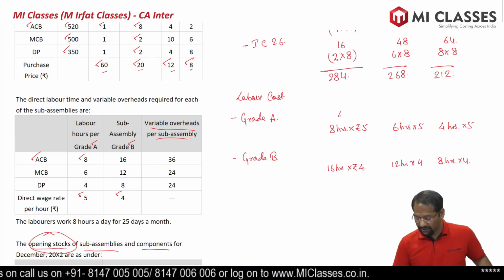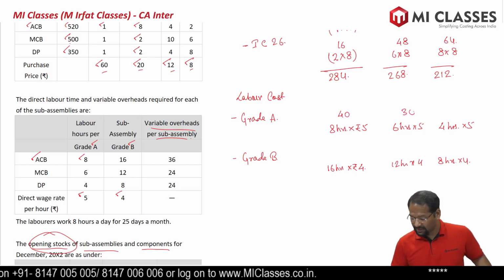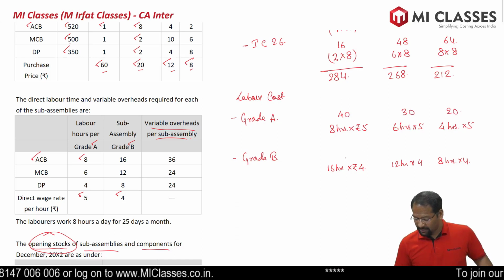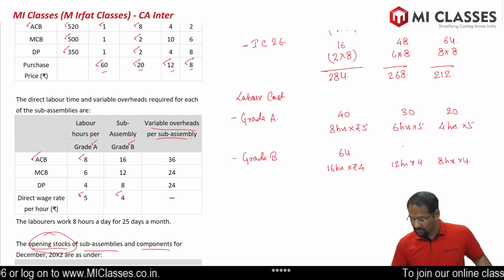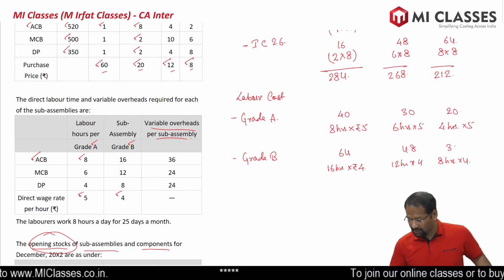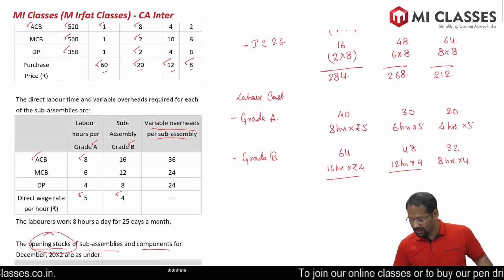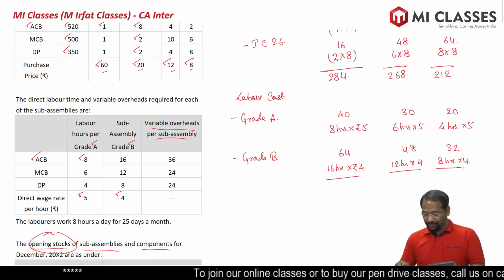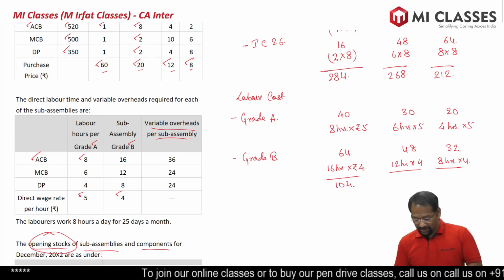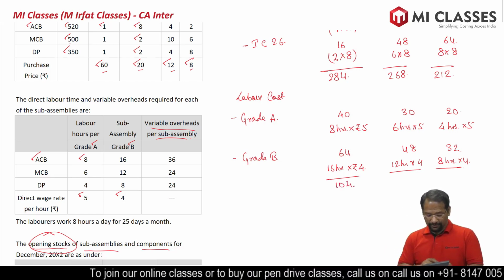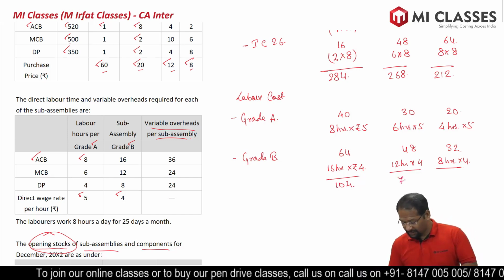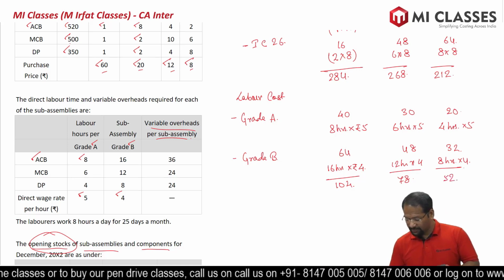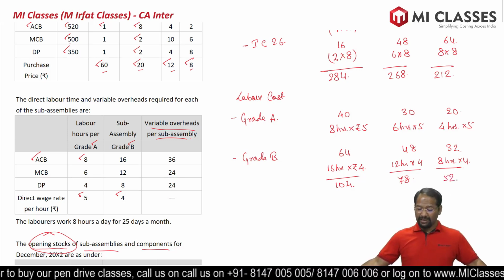So let's calculate. 5 8s are 40, 5 6s are 30, 5 4s are 20, and this one 16, 32, 64, 48, 32. So we got total labor cost also. So 40 plus 64, we got 104. Here 30 plus 48, we got 78, and here 20 plus 32, 52. So we have got our labor cost.